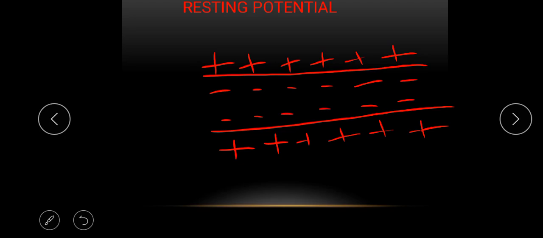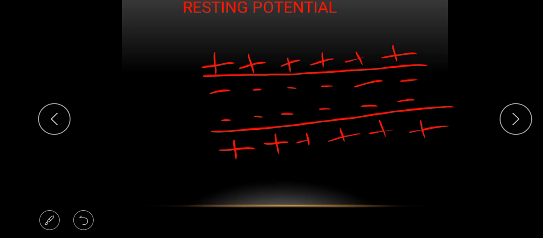Now, as this potassium ion is diffusing across the cell membrane, it is leaving behind negatively charged particles. Since the membrane is electrically neutral, when we have potassium ions inside the cell, we need to take into consideration that there are negatively charged particles like amino acids, proteins, and even chloride ions that balance the membrane electrically. That is why the membrane is electrically neutral.